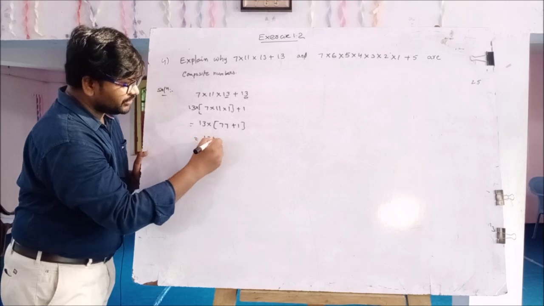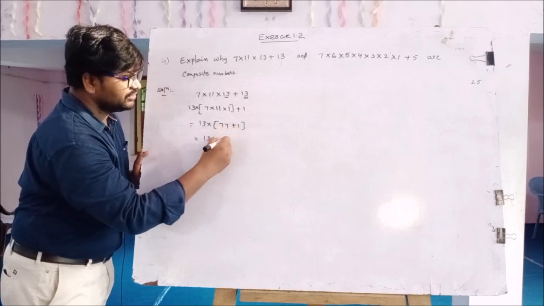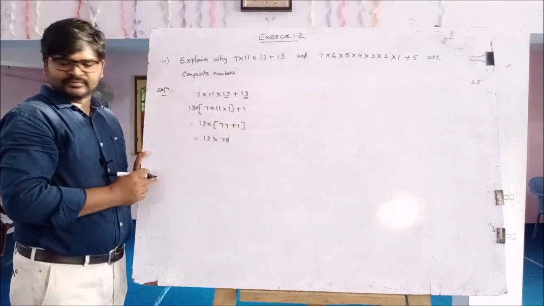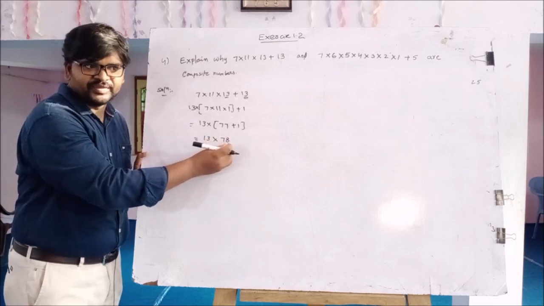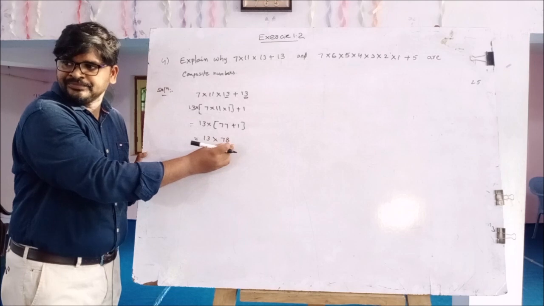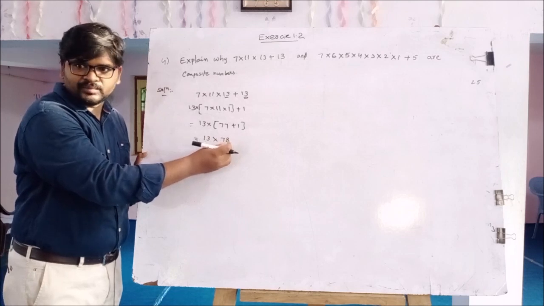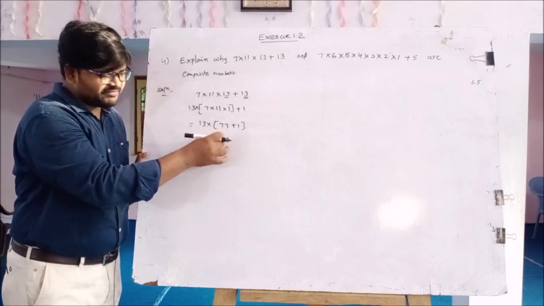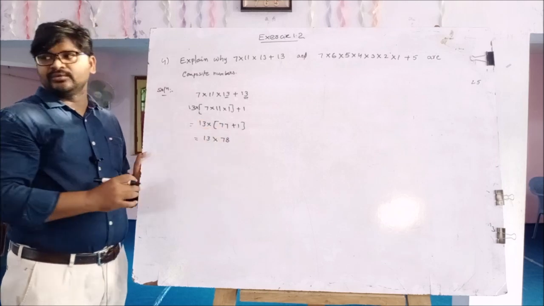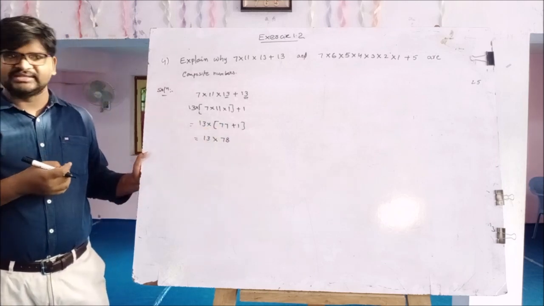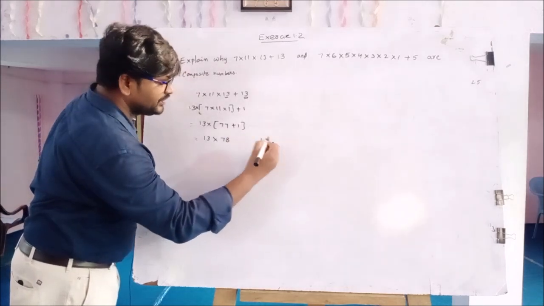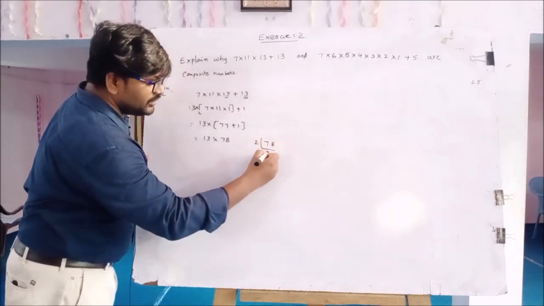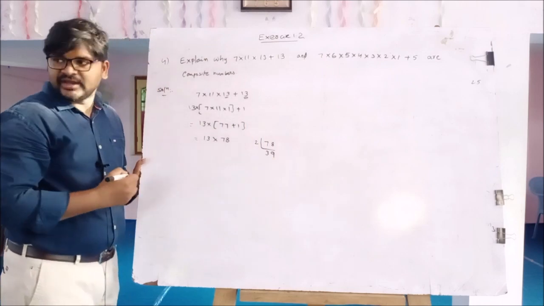So 13 into 78. 13 is a prime number, but 78 is a composite number. So the given 78 is converted into a product of primes. Therefore